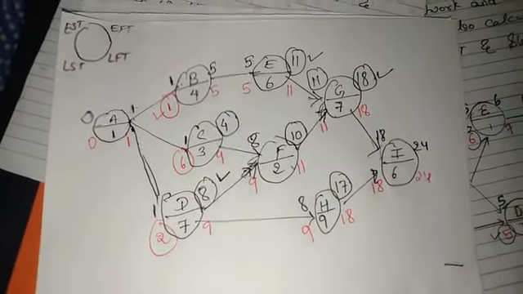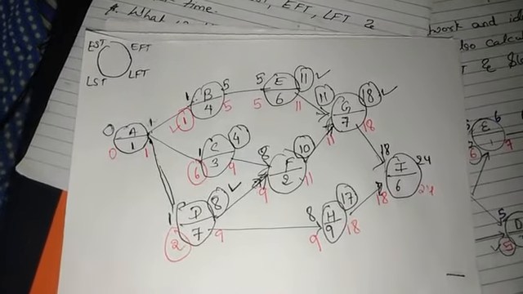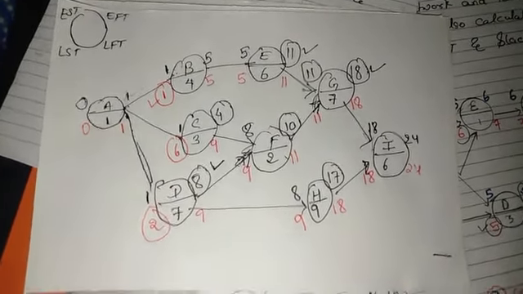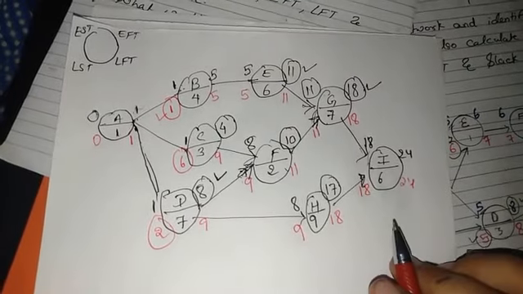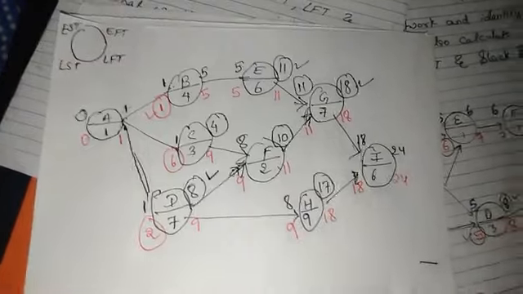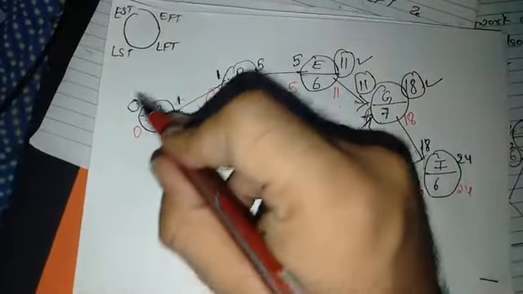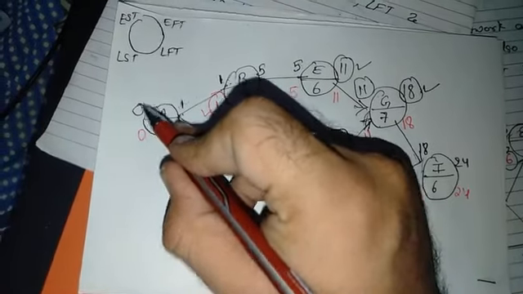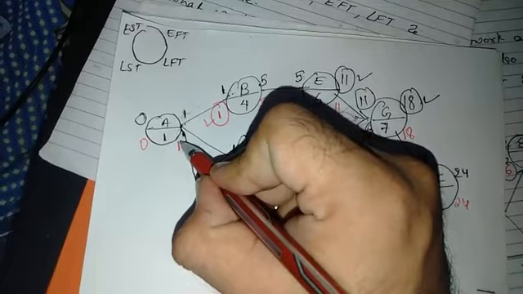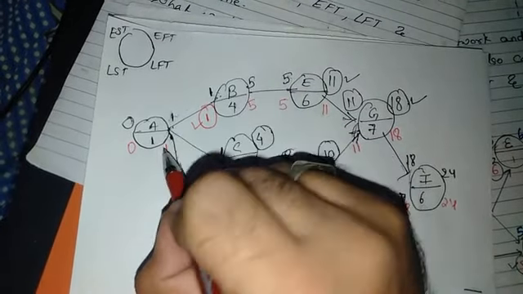So this was basically all 4 times, that is early start time, early finish time, latest start time and latest finishing time. I just want to give one hint. If I want to find the critical path, how can I find out which would be the critical activities? Where the early start time and latest start time, similarly early finish time and latest finish time, are the same, that activity would be considered on the critical path.